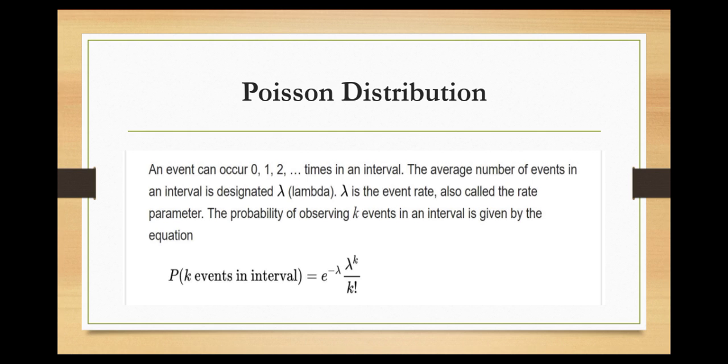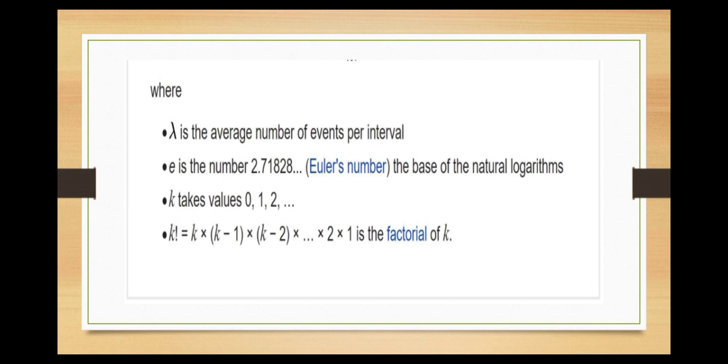Please see the picture, where lambda is the average number of events per interval, e is the number 2.71828, Euler's number, the base of the natural logarithm, and k takes the values 0, 1, 2, and so on.